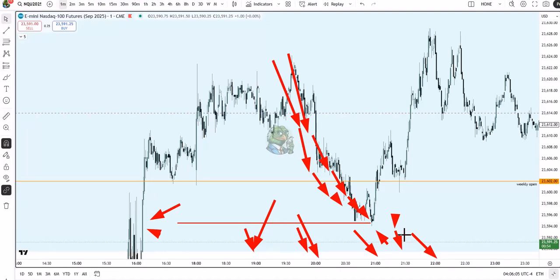Okay. Practice on your paper demo account to master this, because you want to get a feel for when the market moves during these sessions. It will move differently than it moves in the New York session or the London session because the volume will be low. Volatility will be low. Okay, so that's how I would attack trading a US indice during the Asia session.